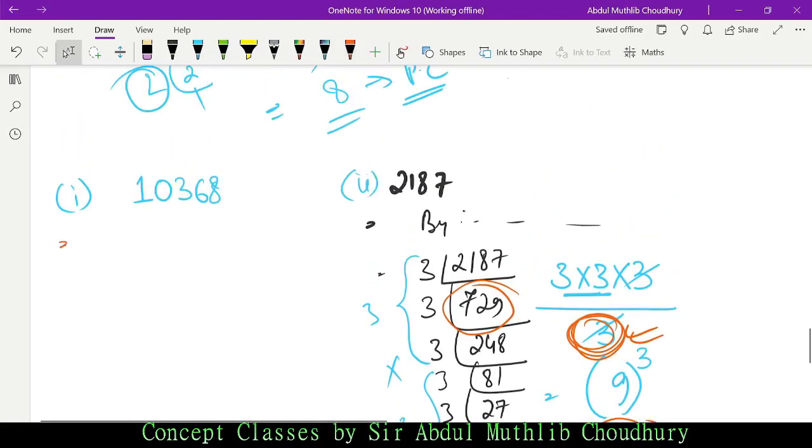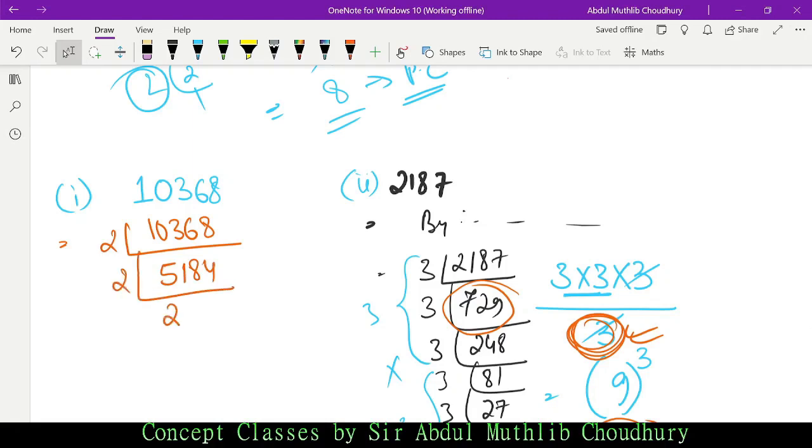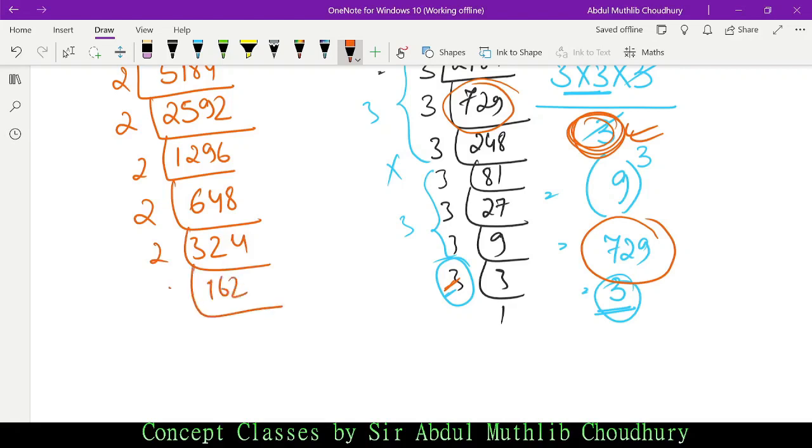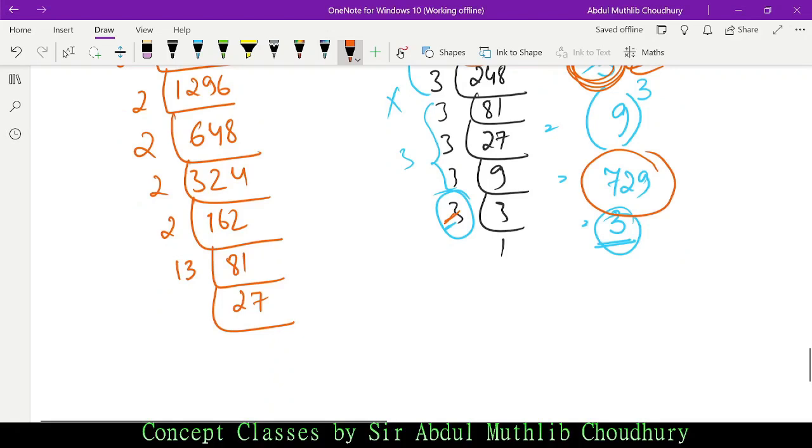Now let us solve this question. 10,368. First we shall divide it by 2. 2 into 5 is 10. 2592, then 1296, then 648, 324, then 162, 81, then 27, 3 into 9, 3 into 3, 3 into 1.